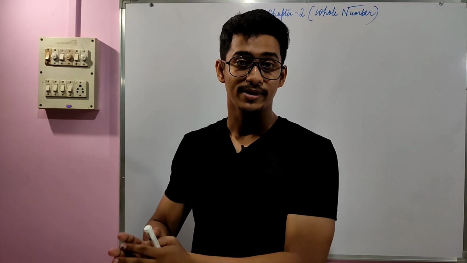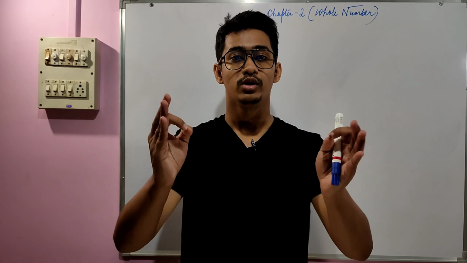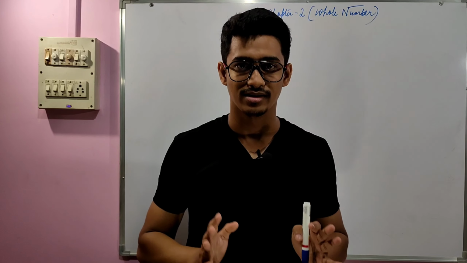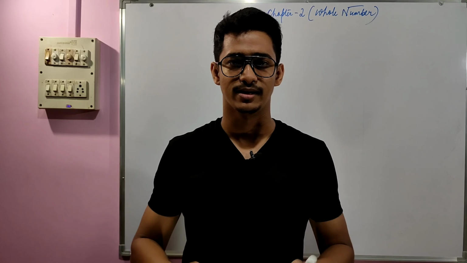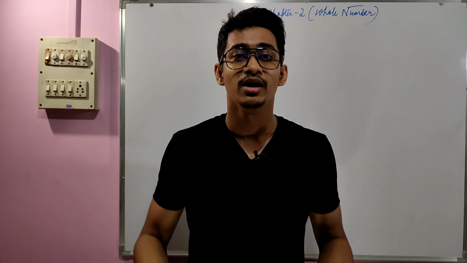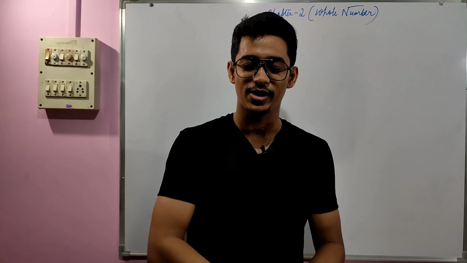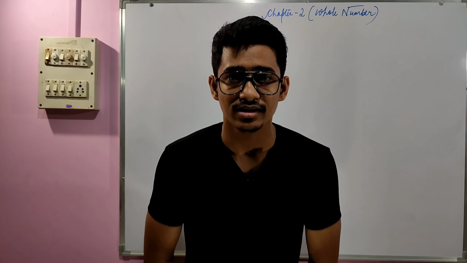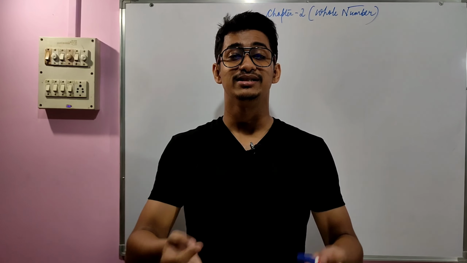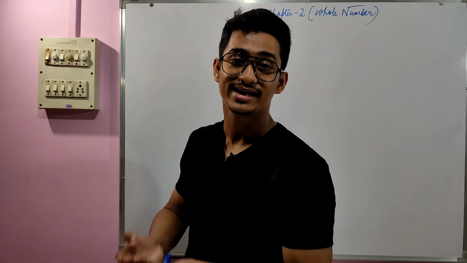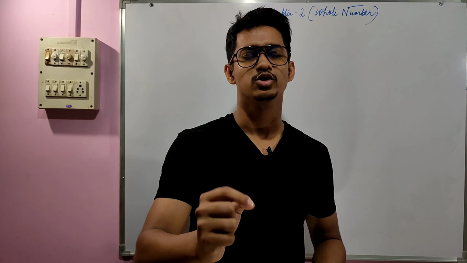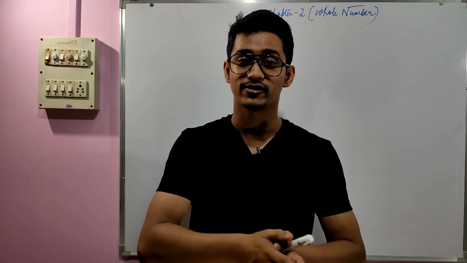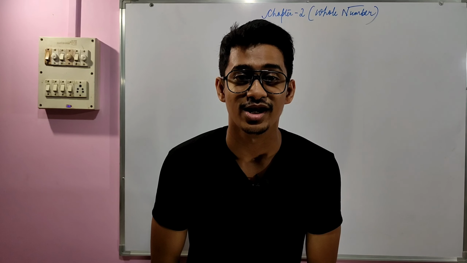Wait. Before jumping in, today we are going to discuss the properties of division under whole numbers, right? Properties of whole numbers under division, basically. So what are the properties that I'm going to teach? You know already, right? Closure property, commutative property, associative property, and some more properties will be there. Let's see whether whole numbers can hold their identity under division. Let's check it out, and after that let's jump into exercise 2F.